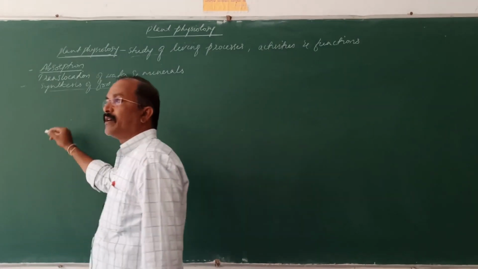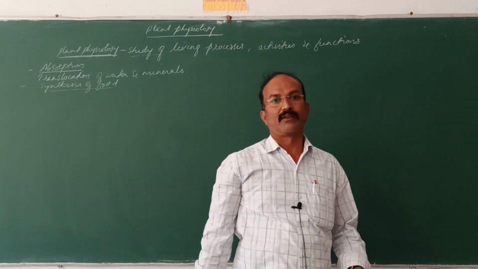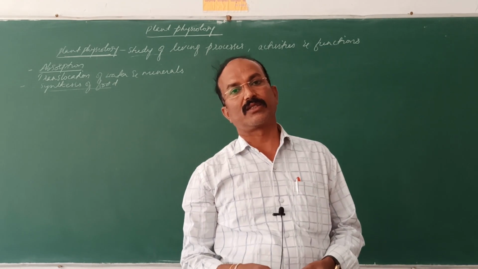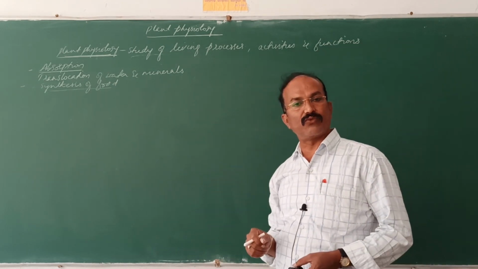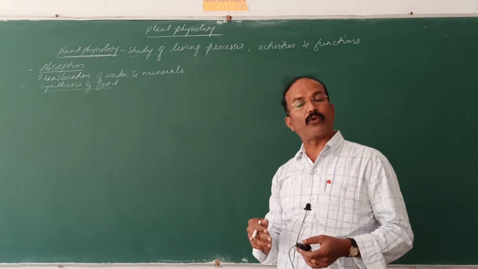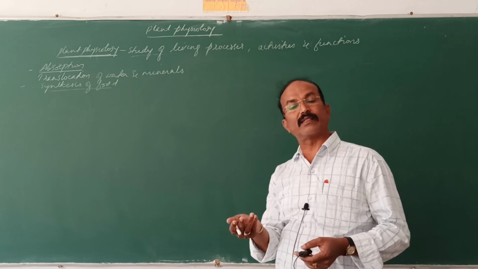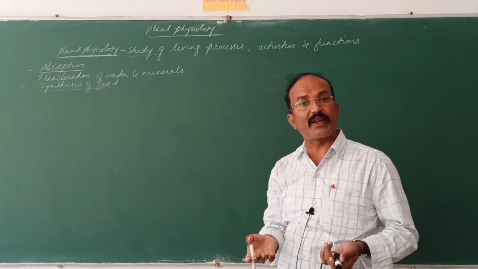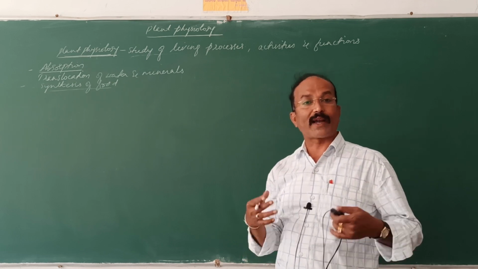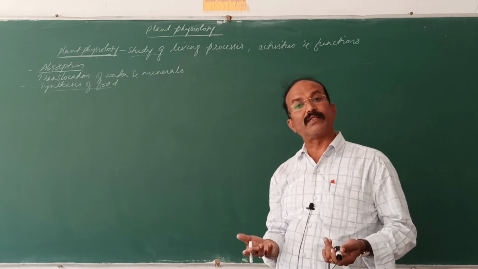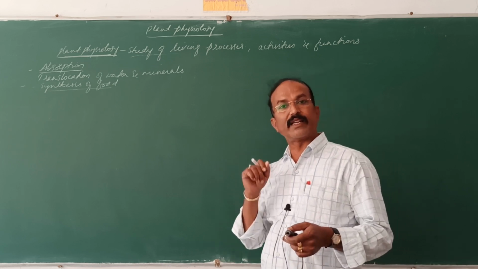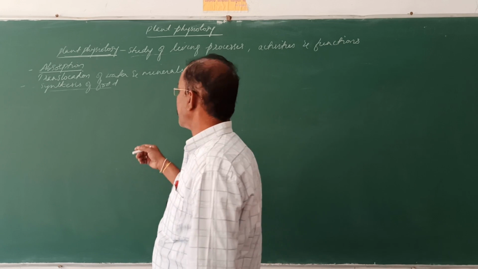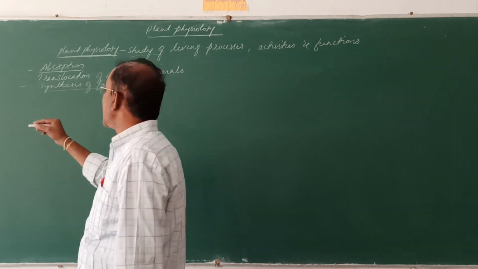We are dependent on the plants for our existence, isn't it? So, these plants synthesize their own food. We are going to see where it is synthesized, particularly in the leaves. What happens during the synthesis of food? How the food is manufactured is the physiological process we are going to deal with in this chapter.